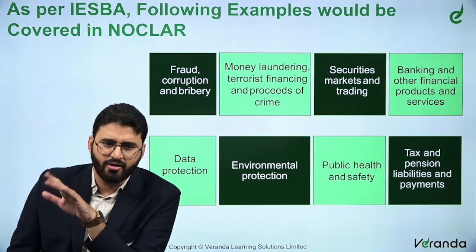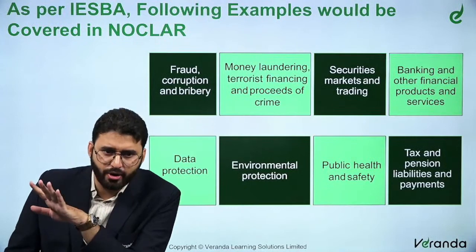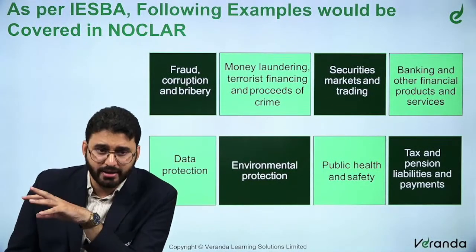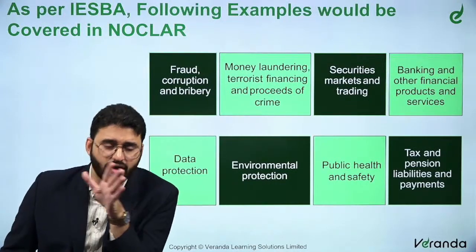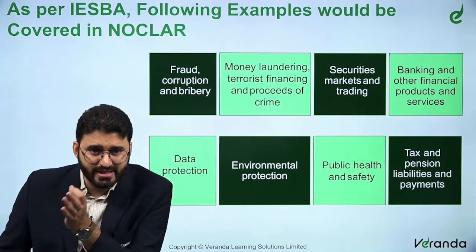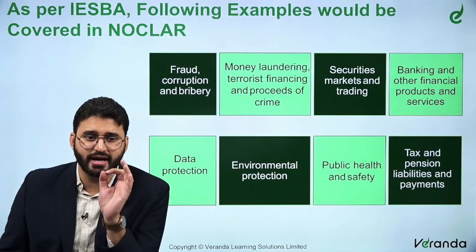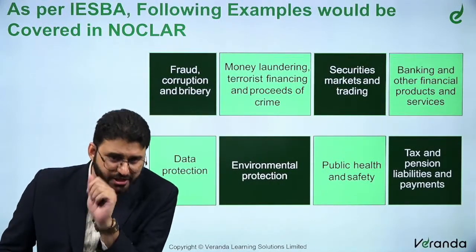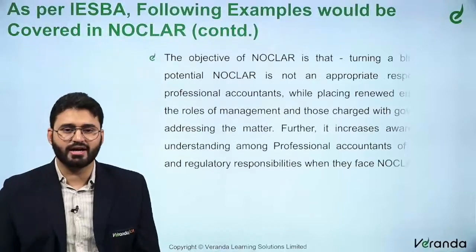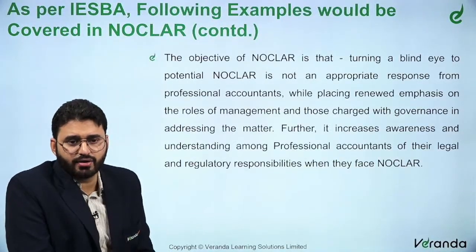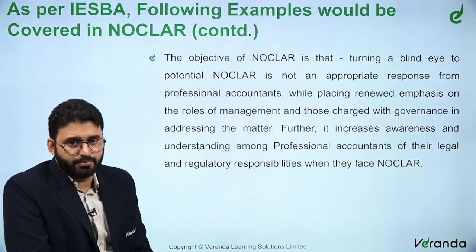So anything from a fiscal, monetary, operational, environmental or cyber security point of view, if you know that there is any non-compliance relating to business and conducted by the four parties defined in the NOCLAR definition, then NOCLAR will be applicable. So a chartered accountant in practice or in service will have to report the same.